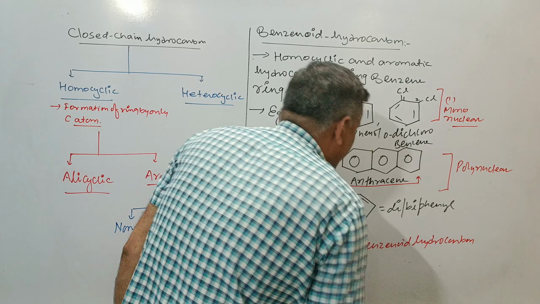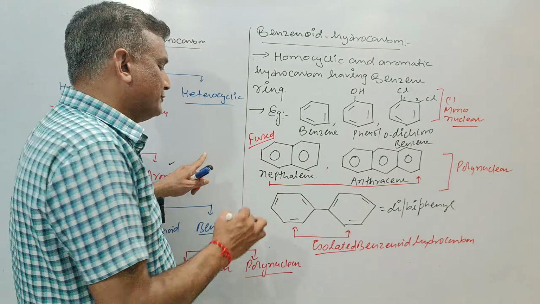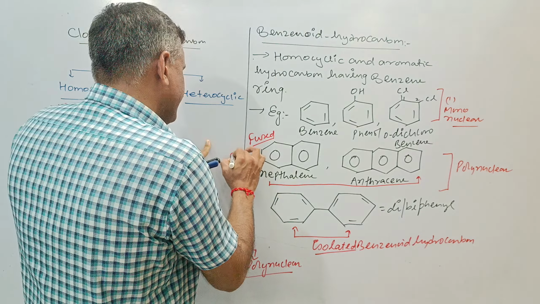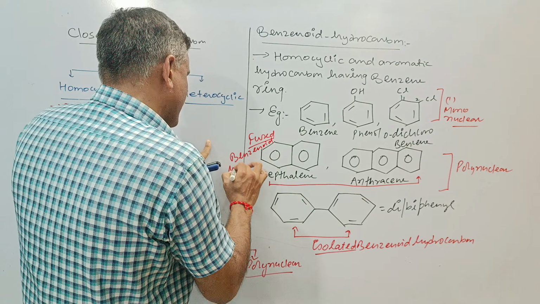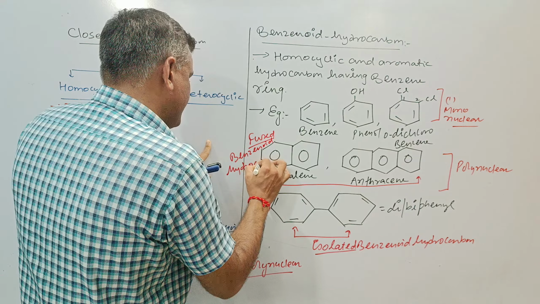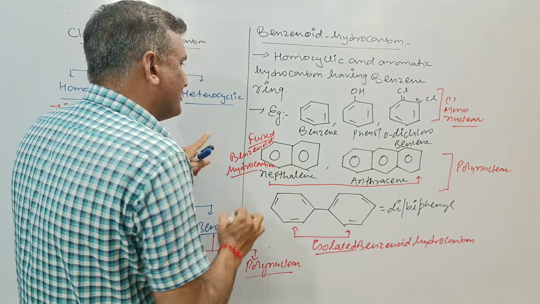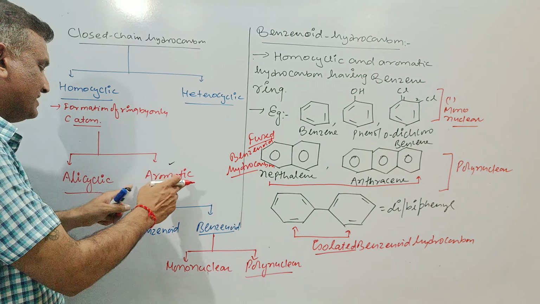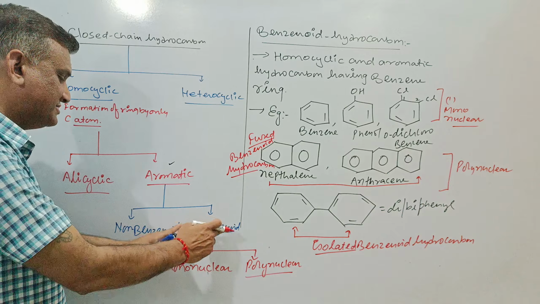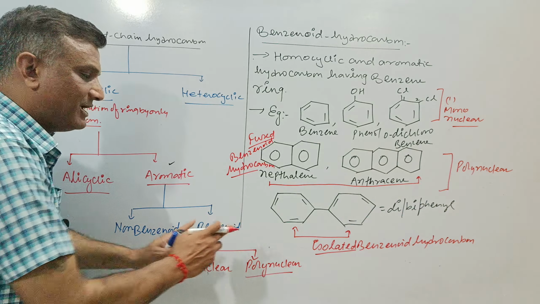While these are known as fused benzenoid hydrocarbon. So this was about homocyclic as alicyclic and aromatic, and for the non-benzenoid, benzenoid and mononuclear and polynuclear.